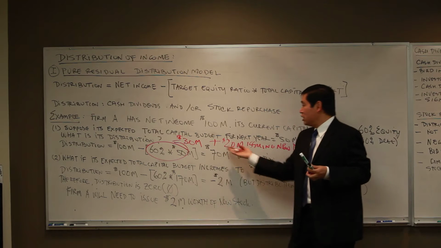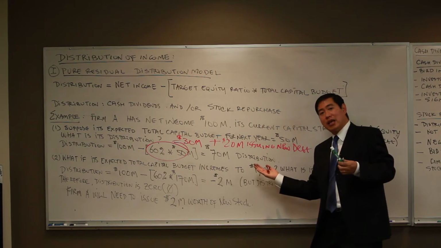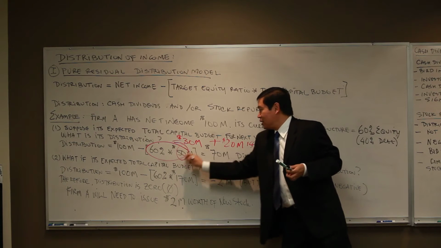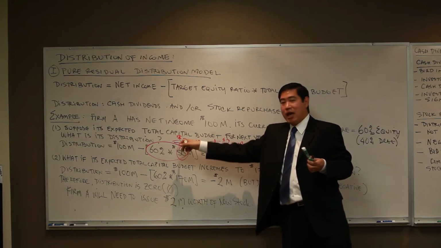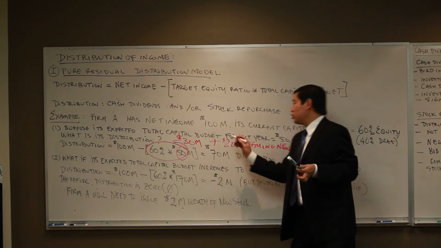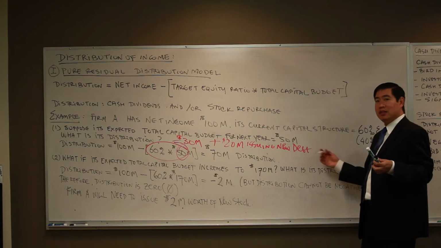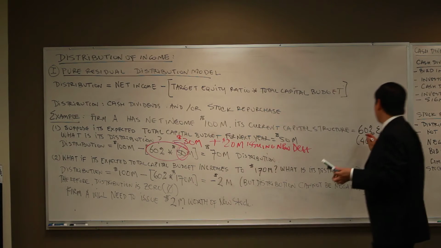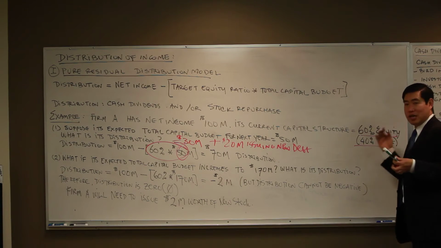There's no possibility of maintaining the capital structure if you don't issue new debt, right? So of the $50 million here, $30 million has to come from equity financing, which is basically reinvestment of net income, and $20 million has to be issuing new debt. If you don't issue the new debt, then the capital structure will no longer be 60% equity and 40% debt financing, right?